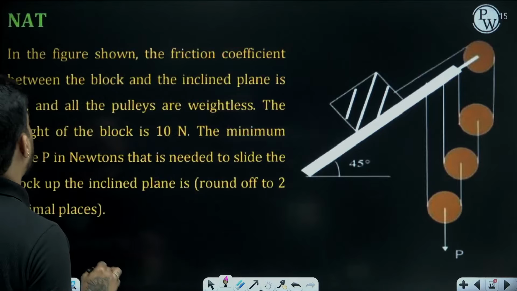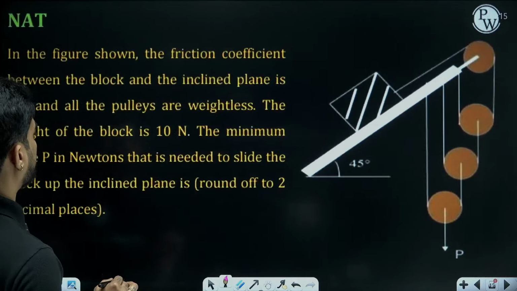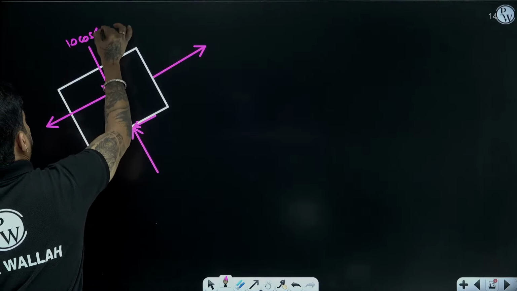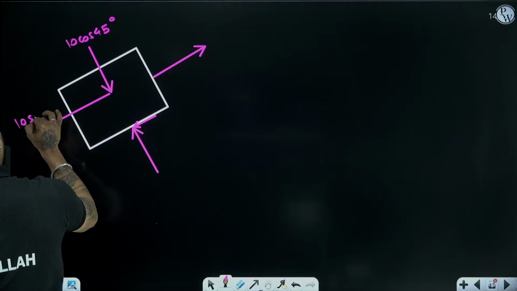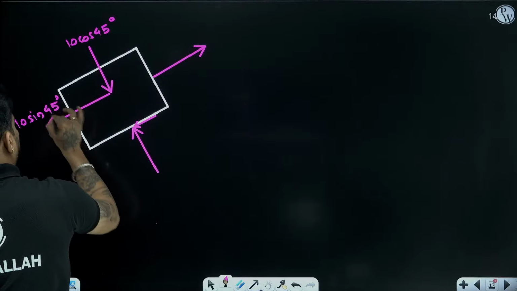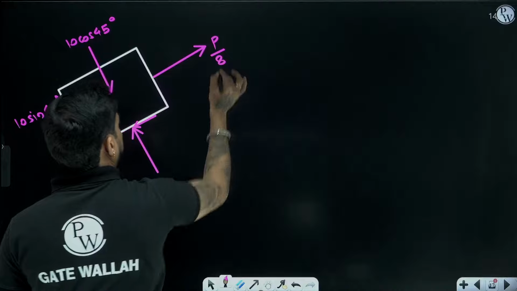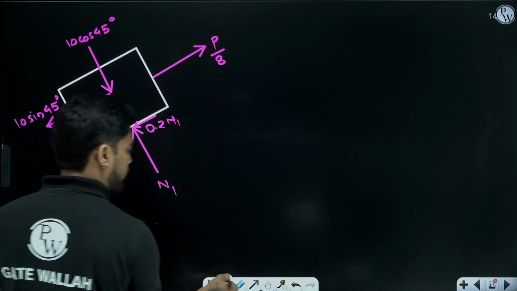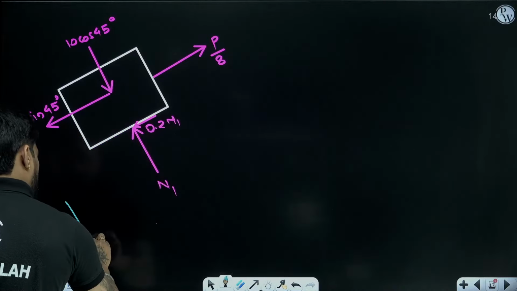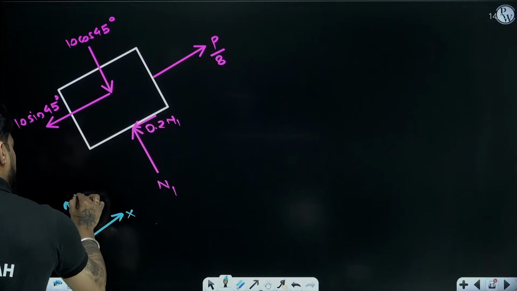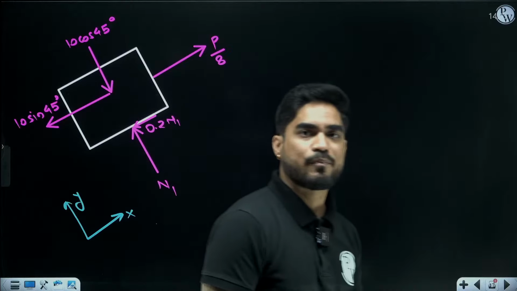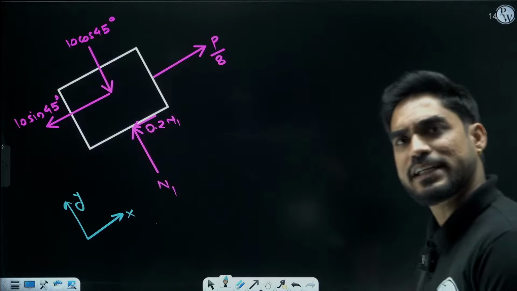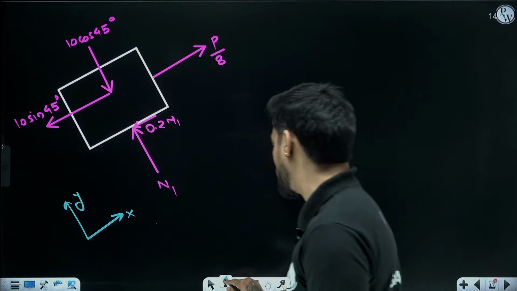What is the weight of the block? 10 Newton. This is 10 cos 45. This is 10 sin 45. This is P by 8. This is N1 and this is 0.2 N1. Let's say this is your x-axis, this is your y-axis. So now apply summation of Fx, summation of Fy, get the value of P. You have already got the value of P, 7 point something.